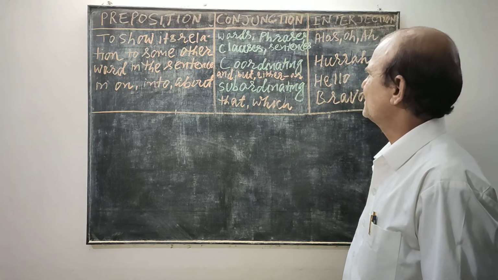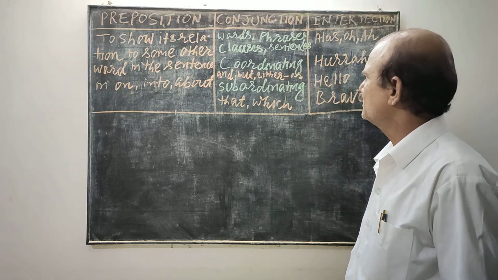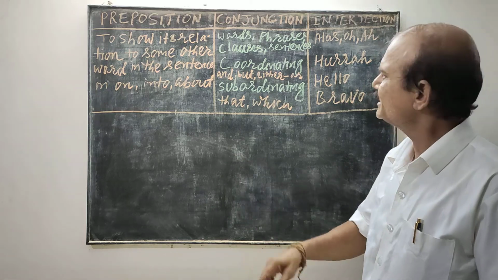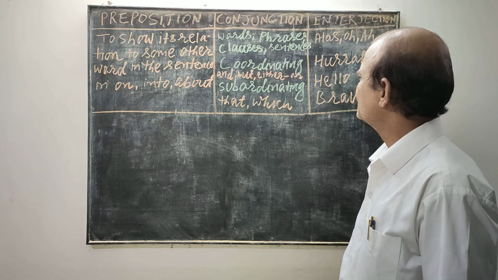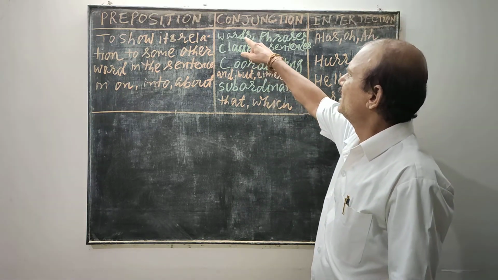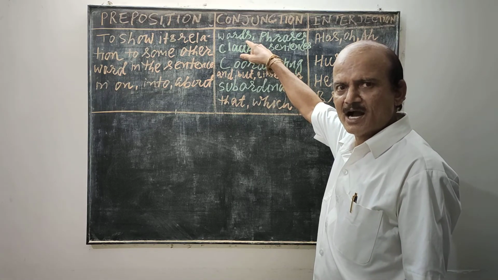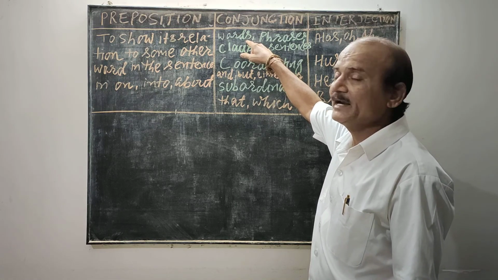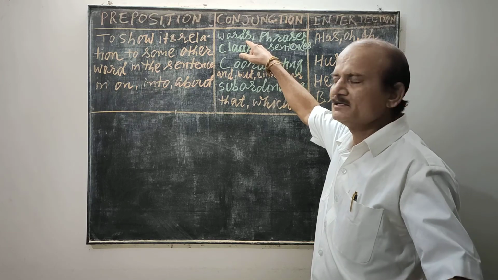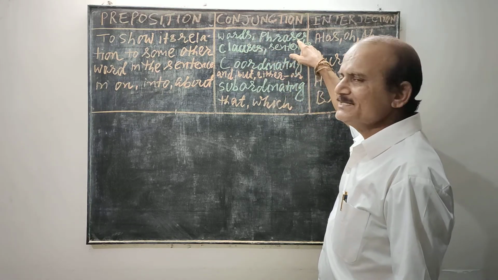Thereafter comes conjunction. You have already been told the definition. A conjunction is a word which joins two words, like Ram and Sham, bread and butter, or phrases.